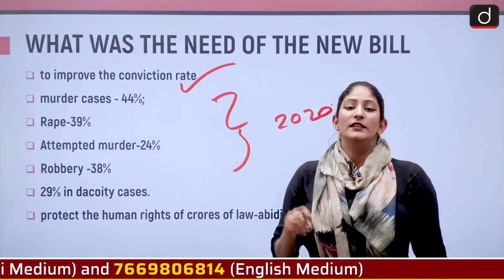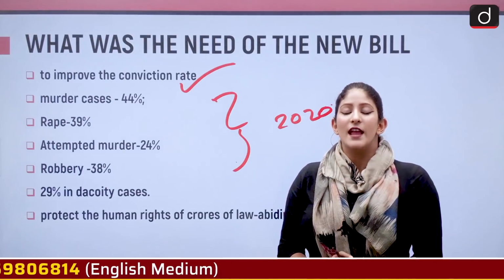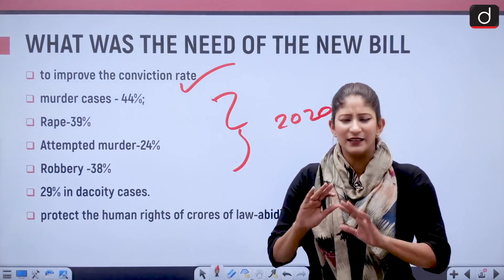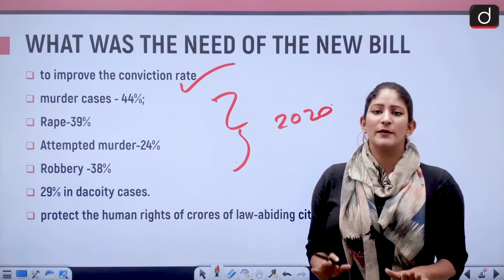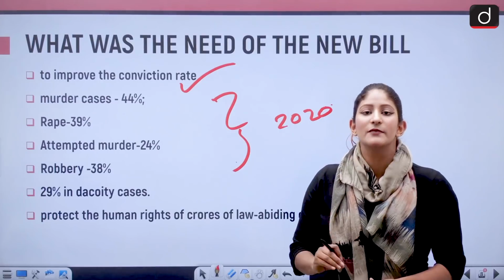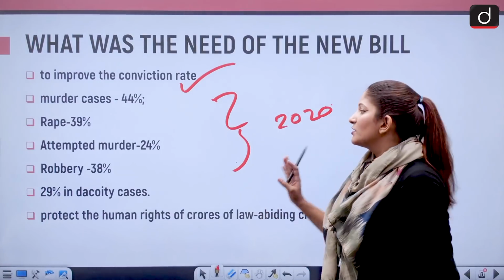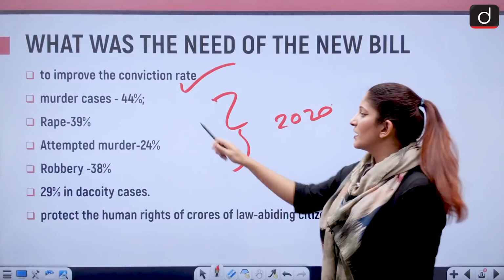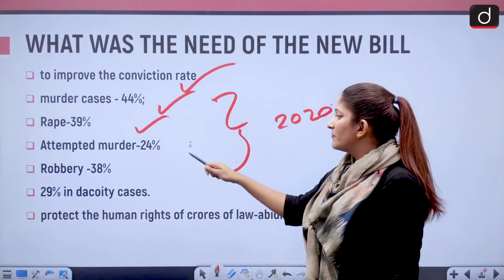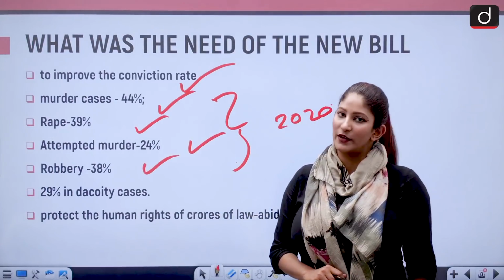Here, conviction means registry of cases, and after that, the person who has committed that crime being caught. In layman's terms, suppose 10 people are there, out of those 10, 2 have actually committed the crime, and the justice system is able to pinpoint that on them. So this is conviction, and the conviction rate is very low in India. Murder cases conviction is only 44%. For rape, it is 39%. For attempted murder, 24%. Robbery, 38%, and 29% in dacoity cases.